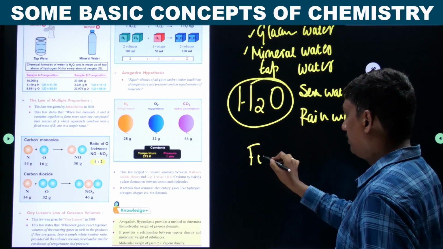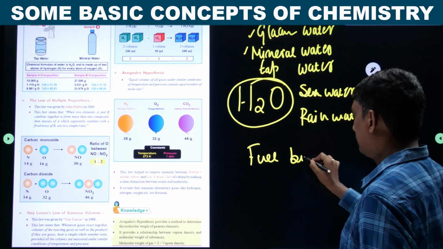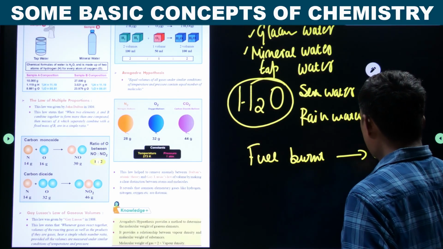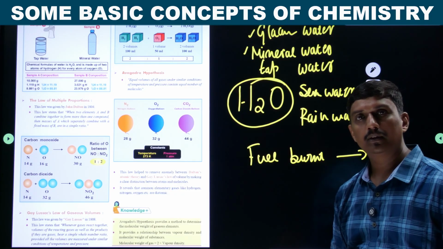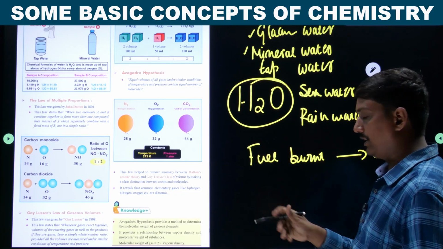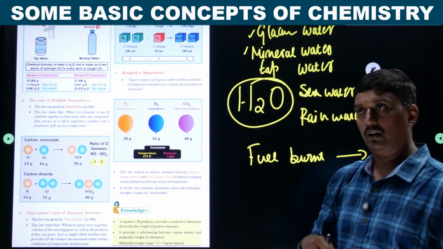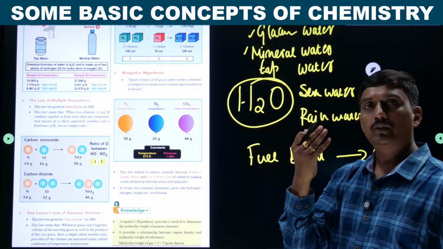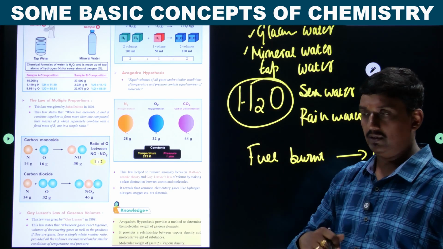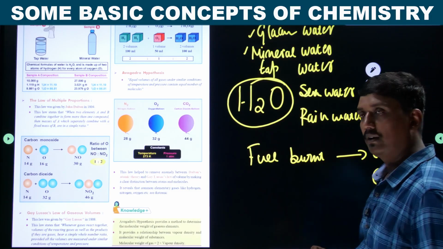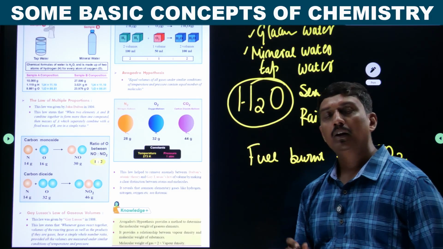Fuel is burnt, you get carbon dioxide. Expiration means exhaling of gas, exhaling of carbon dioxide. It's a part of respiration. Here also you are getting carbon dioxide.